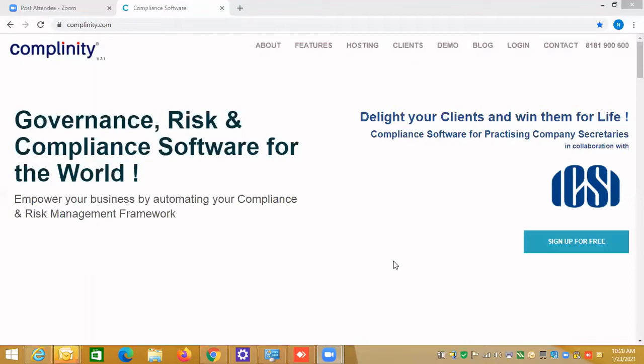So let me start with the login screen. As you know, Complinity is a very comprehensive integrated product where we have 12 modules launched for the PCS organization. We are providing services to enterprise clients, as well as to PCS customers, and also to cloud clients.